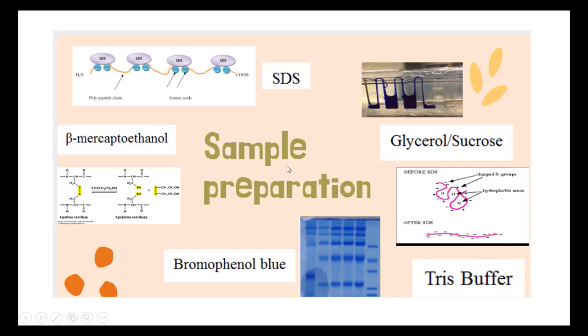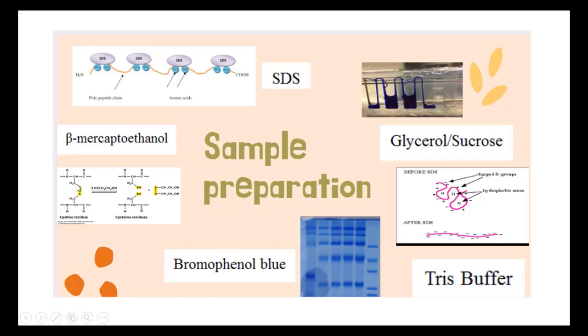The sample is mixed with sample solubilizing buffer, SSB. The sample solubilizing buffer comprises SDS. As already discussed, SDS gives negative charge by binding to every 2 amino acids. Next, beta mercaptoethanol. Proteins generally have complex tertiary and quaternary structures, so they should be converted into linear form.